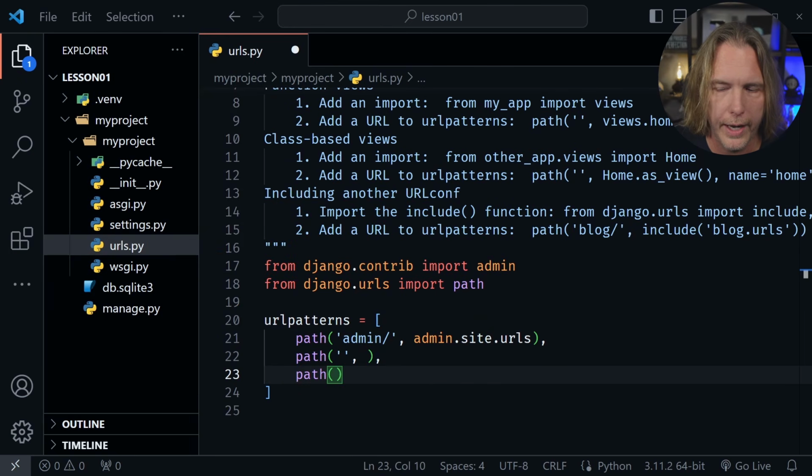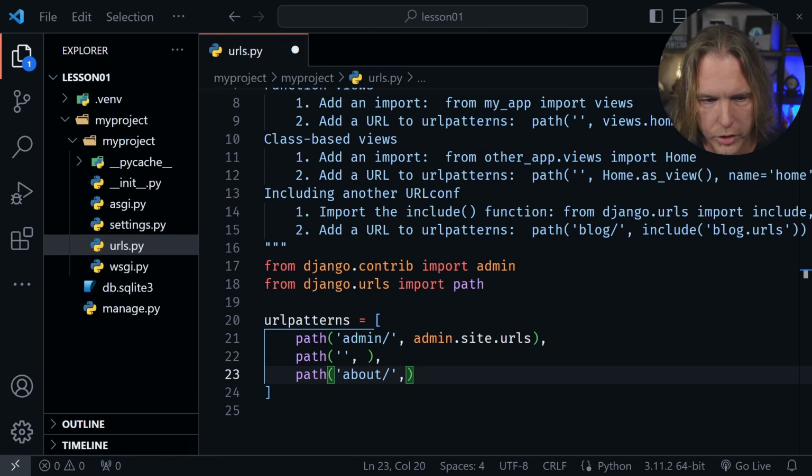So I'll put another path, and I want to put in an about page route. So it will be about/, a lot like we see for the admin with the /. And I'll put a comma there as well. And then let's go ahead and put a comma afterwards also. So with that much there, let's go ahead and save the file. We will come back to this to finish it.